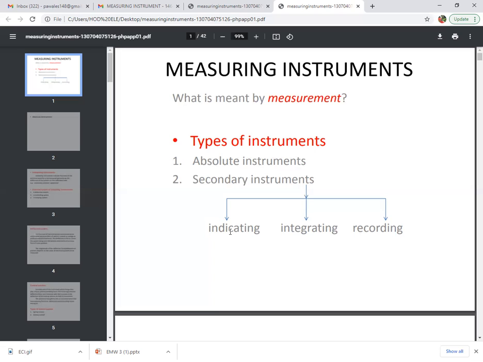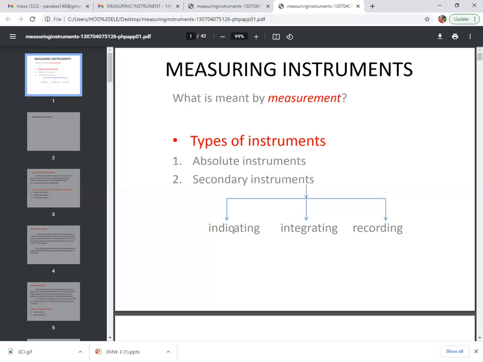Like that, with indicating instruments such as ammeter, voltmeter and wattmeter, whenever we connect these instruments, they directly read the instantaneous value and give the reading. We can measure the quantity directly. So the first one is the indicating instrument.